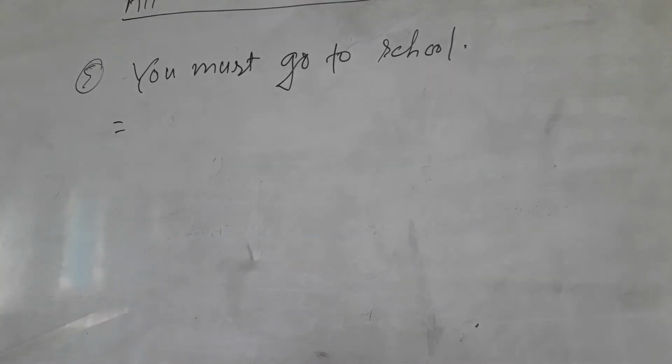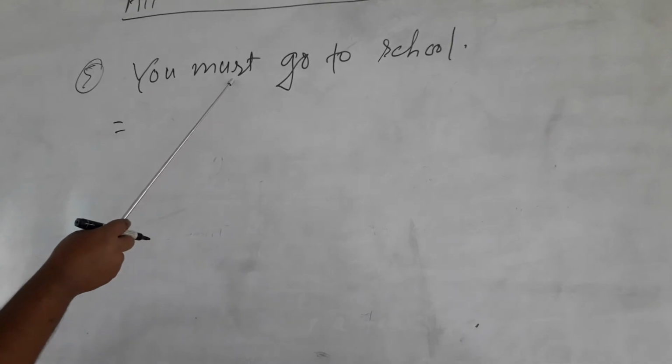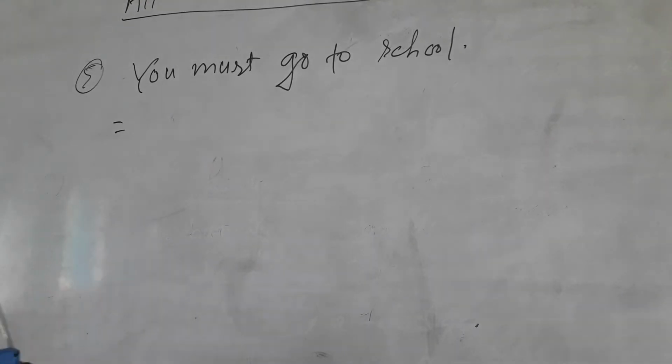If you see must in the affirmative sentence, in exchange of must, you will write cannot but or cannot help.